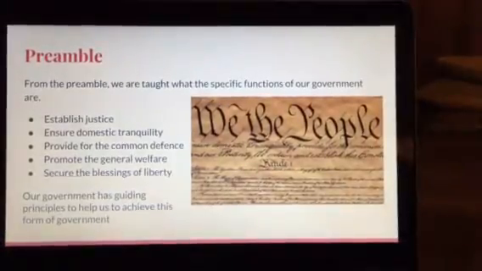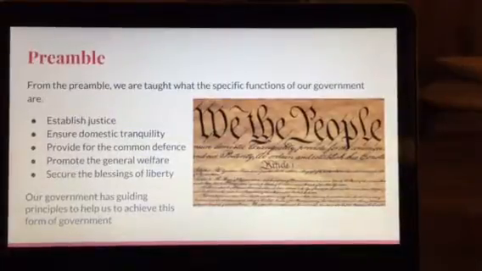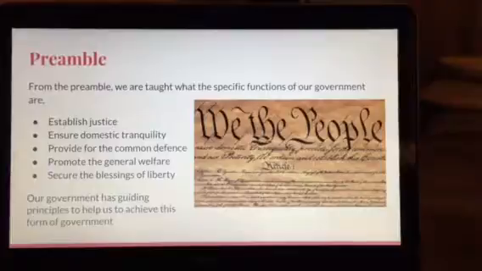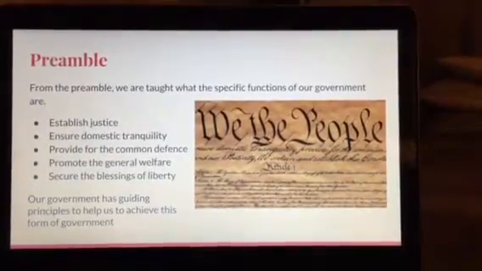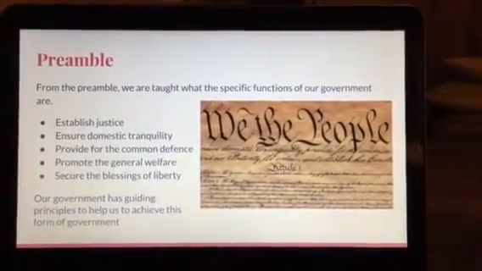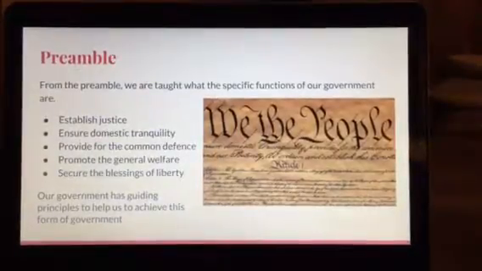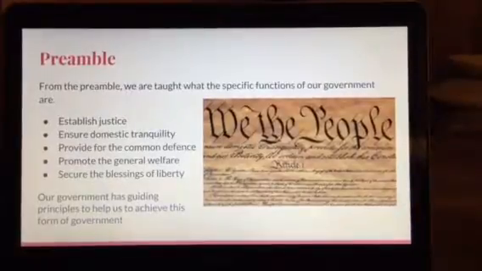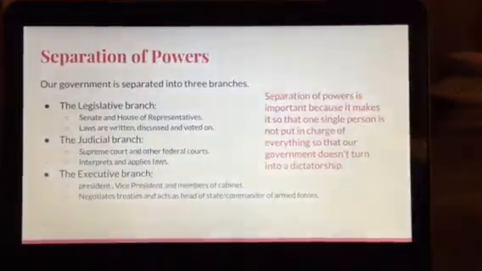functions of our government. It states, "We, the people of the United States, in order to form a more perfect union, establish justice, ensure domestic tranquility, provide for the common defense, and promote the general welfare, and secure the blessings of liberty, to ourselves and our posterity, do ordain and establish this Constitution for the United States of America." Our government has these guiding principles to help us achieve this form of government that we have today.